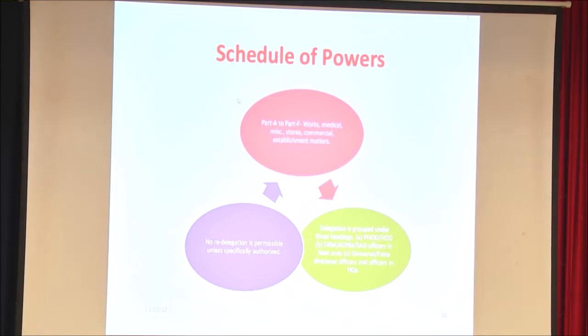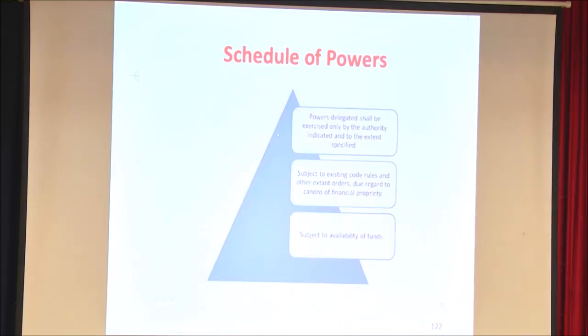Now a new model SOP has been given by the Railway Board, and according to this model SOP, we have to see that all expenditure is sanctioned. The model SOP has delegated powers right from the GM level to the lower authorities. It cannot be re-delegated, and there are canons of financial propriety. This schedule of powers is as per the codes, rules, and the canons of financial propriety. But just because it is sanctioned, if funds are not available, it cannot go ahead.